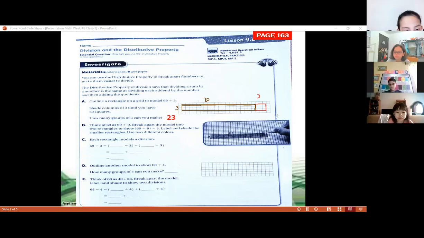Let me know if you finish. You can color this part with the same color that you are using. For example, the 3 in one color, and the 20s with the other color that you're using.